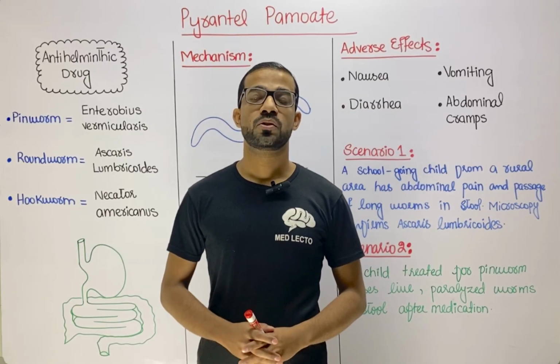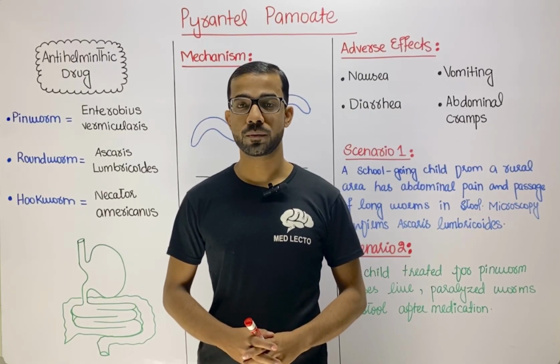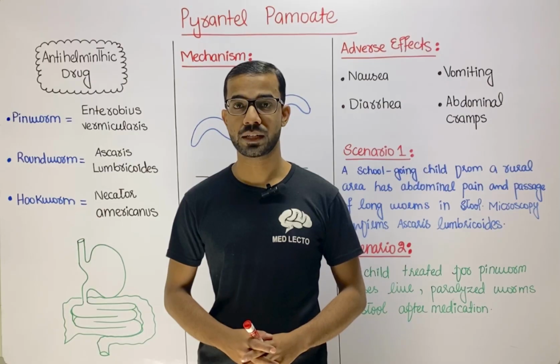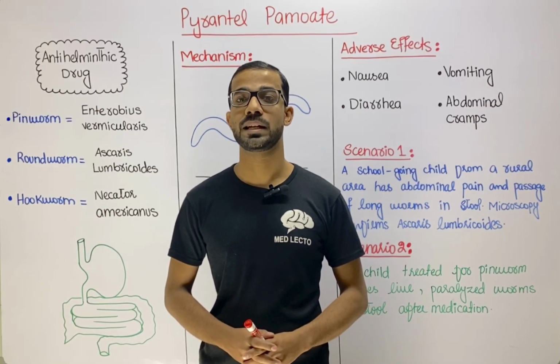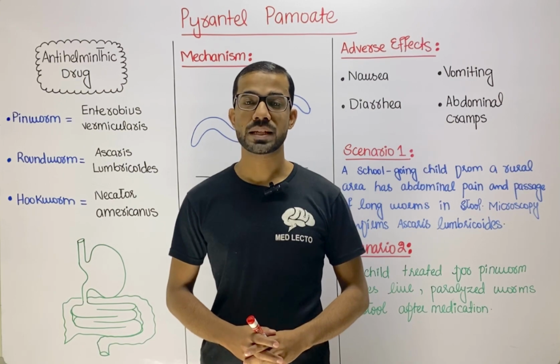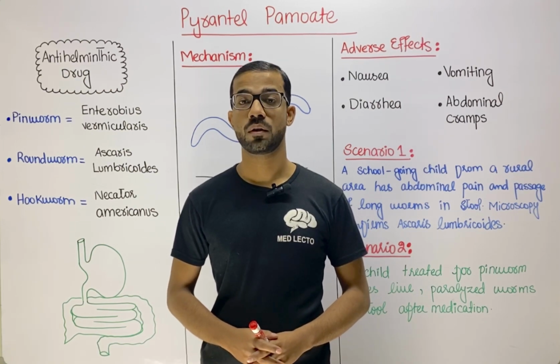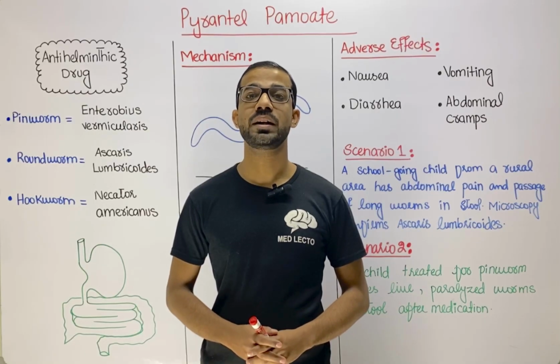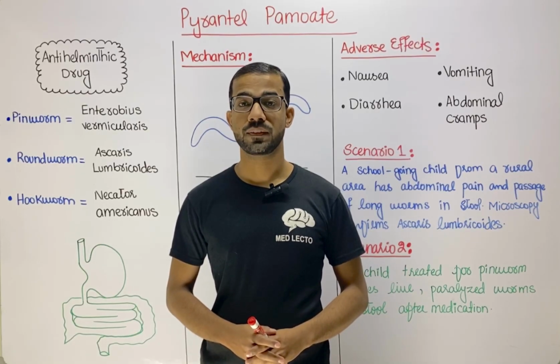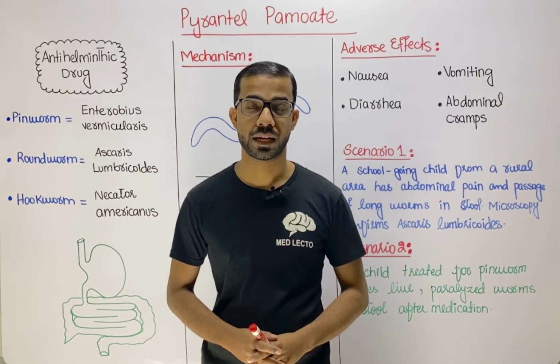So, three most important worms affected by this Pyrantel Pamoate. First one is the pinworm, also known as Enterobius vermicularis. Second is the roundworm, and in that case you will see Ascaris lumbricoides. And third is the hookworm. In that case you will see the Necator americanus.